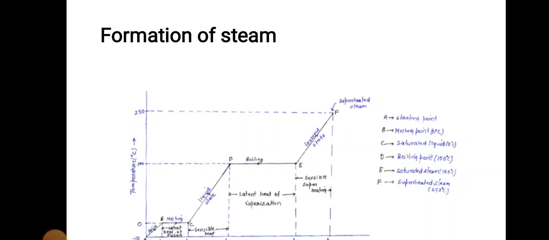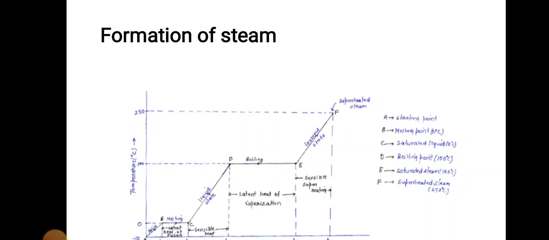Since we are providing continuous heat, the temperature and enthalpy both increase, that is sensible heating, up to D, which is the boiling point of water. The next phase transformation, that is liquid to vapor, takes place. Since the temperature again remains constant and enthalpy keeps increasing, the heat absorbed during this is the latent heat of vaporization. This process goes up to E. At E we have converted all the liquid into steam. If we keep providing heat, then ultimately at F superheated steam is obtained.